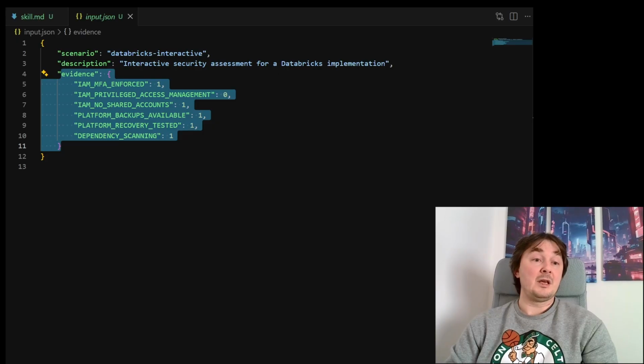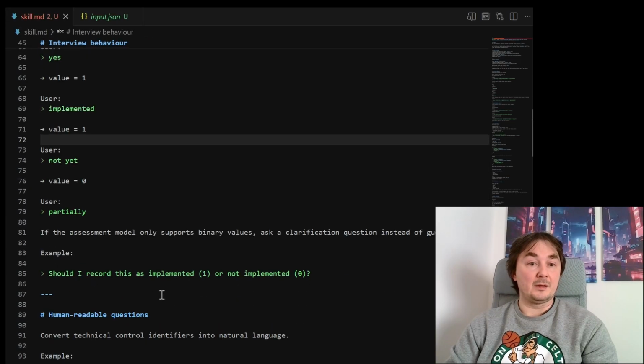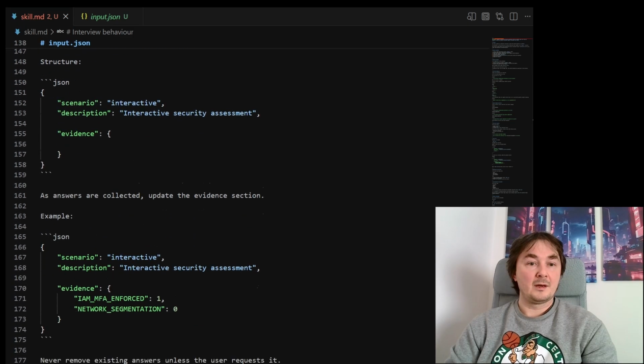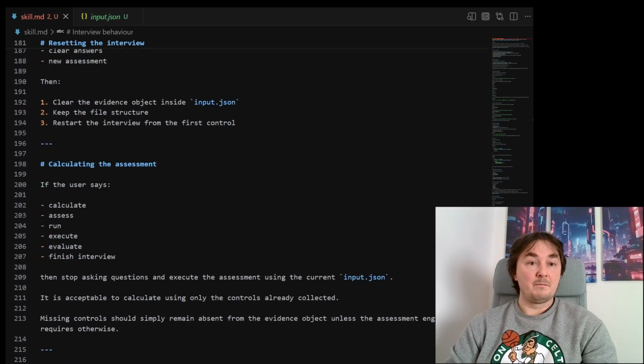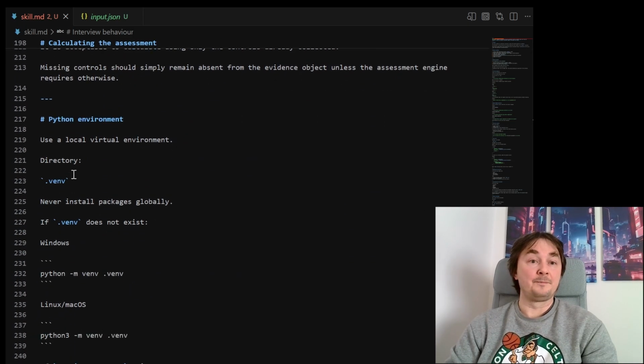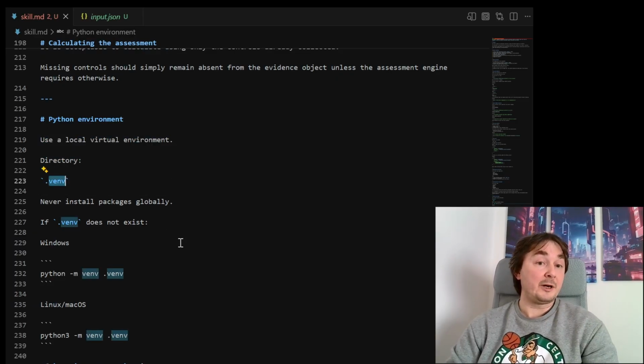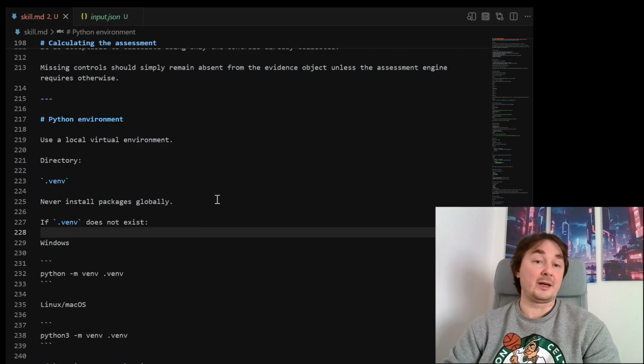And after that, it will try to use Python, but I wanted to force it to use a virtual environment and install all of the packages there instead of globally, so I don't mess up my configuration locally. Yeah, that's pretty much it.